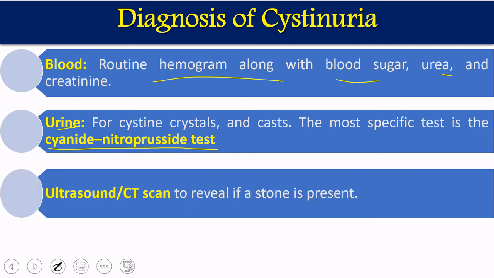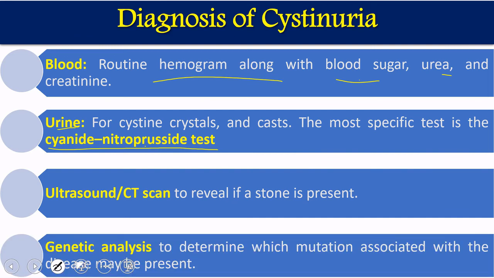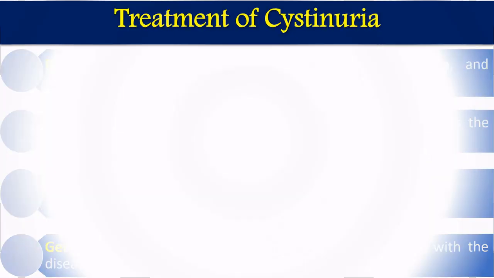Third, we can go for ultrasound or CT scan, which will tell me whether a cystine type of stone or another type of stone is present in the kidney or not. Then we can go for genetic analysis, where we will see whether any kind of defect in the genes is there or whether the genes are normal. So by these four different types of tests, we can identify whether cystinuria is there or not.